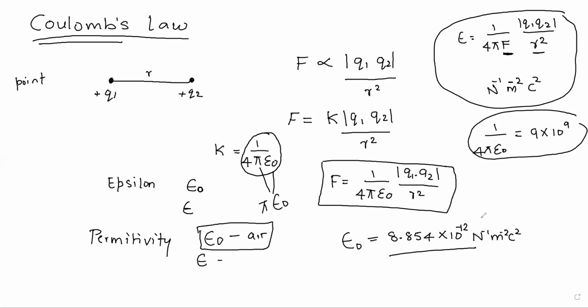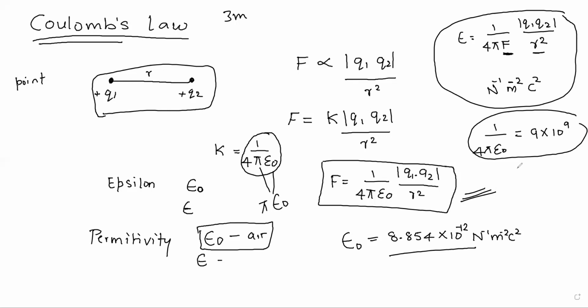So if you get the question, state and explain Coulomb's law, write the statement. You know the statement. Then draw a simple diagram showing the charges and the distance between them, and then write the expression, that is F is directly proportional to Q1 Q2 and inversely proportional to R square. Then introduce this constant K. Then write the value of K and arrive at this final expression. You may get this for 3 marks. Okay, this is all about Coulomb's law magnitude wise.